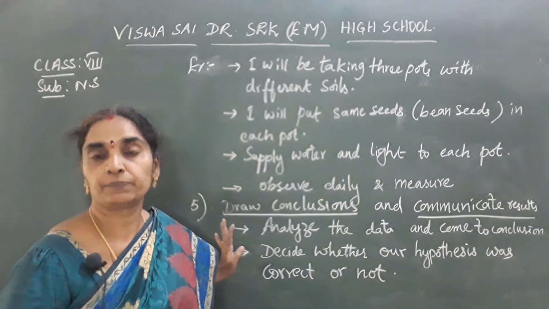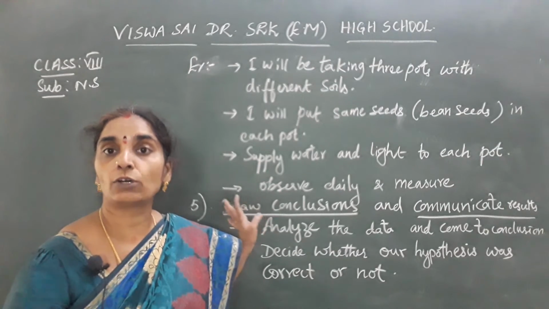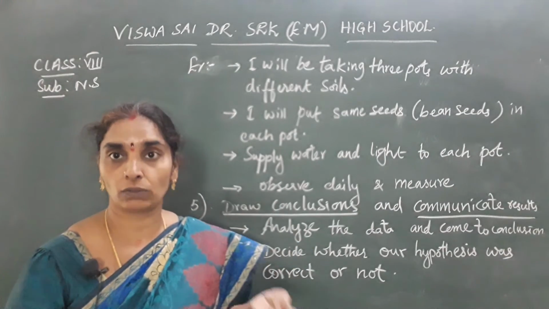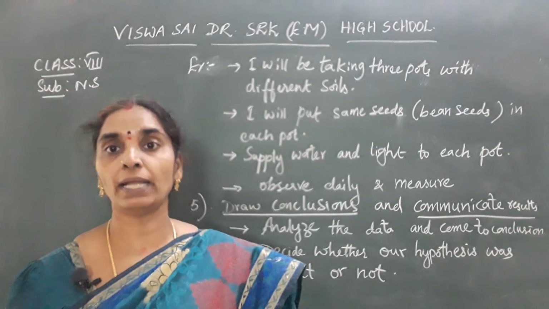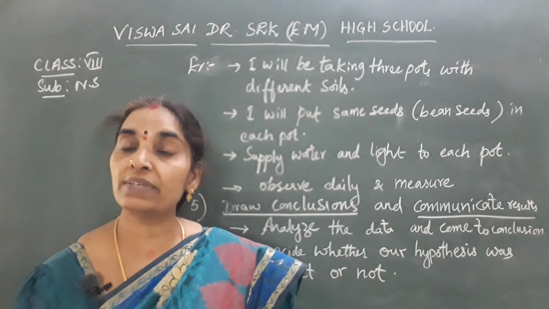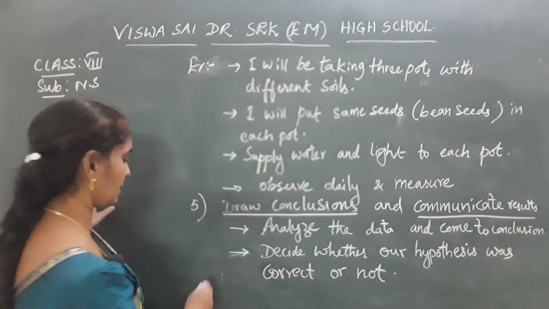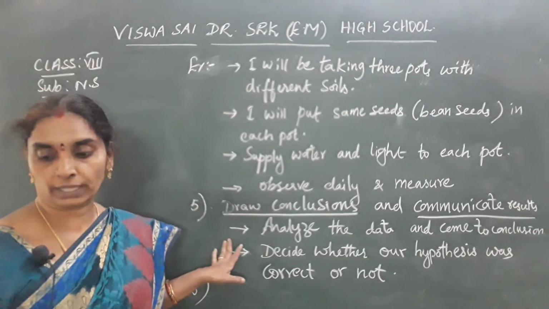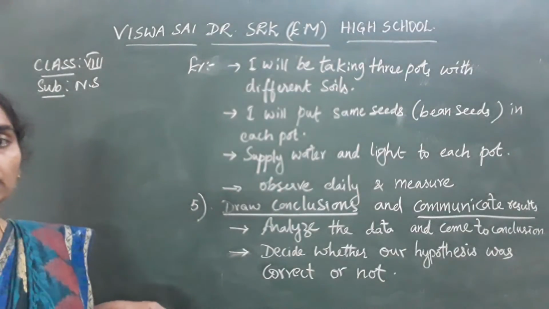follow these steps continuously. So this is about the scientific method, that is, the steps that are followed in the scientific method. First is observation and drawing out questions from it, and then hypothesis, planning an experiment, conducting the experiment, drawing the conclusions and communicating the results, and also investigating further. Okay children, so that is the last step, the sixth one, investigating further. Here, the example I told you, you can write down. First you note down this, later I will tell you about investigating further.